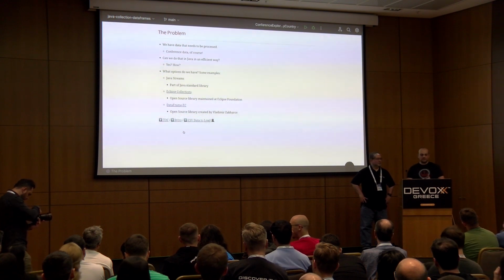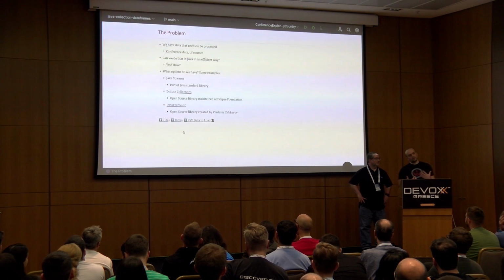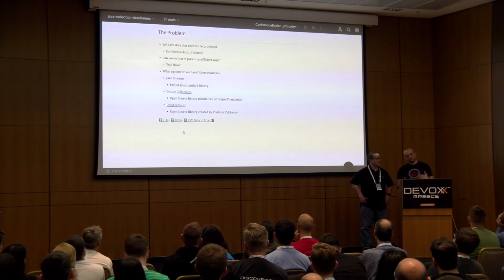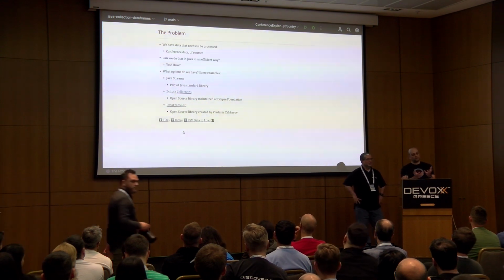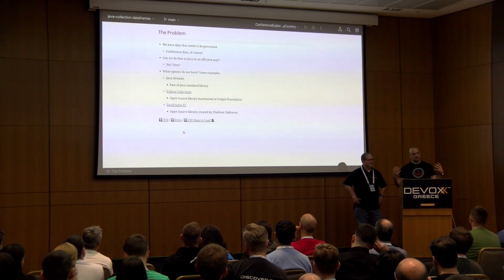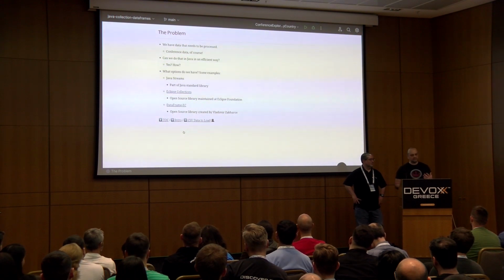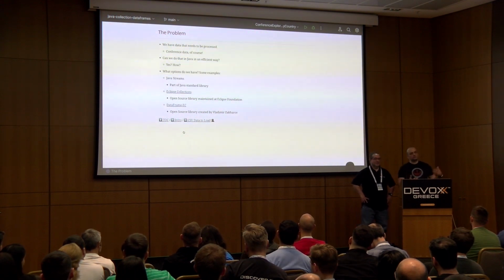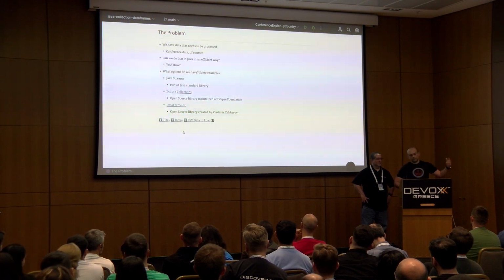Enough about ourselves. So let's talk a little bit about the problem, what we're actually trying to solve. Because when you talk about collections and streams and data frames, you need to have something to hold on to, some kind of problem. Our problem was that if you want to process tabular data like CSV files or some other kind of data, you usually end up using some other languages and frameworks, like pandas and all this kind of stuff.